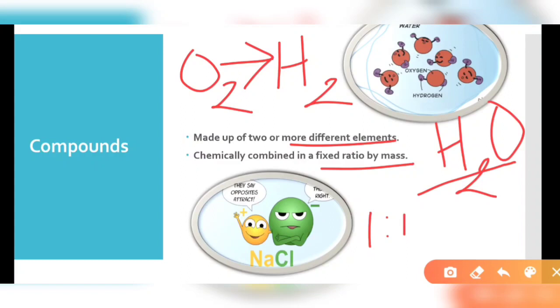But in compounds, if we chemically break them down through a chemical reaction, we get the elements from them. So we cannot differentiate between elements and compounds by physical processes, but chemically we can separate compounds into their constituent elements.